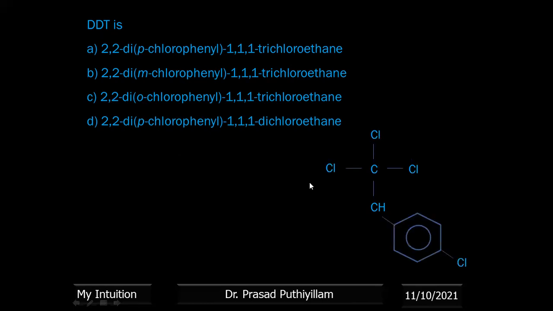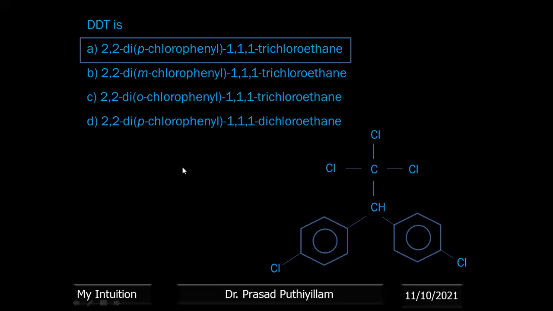Here the chlorine atom is in the para position in both cases of the diphenyl group. So it is 2,2-di-parachlorodiphenyl 1,1,1-trichloroethane. This is position 1, position 2. Position 2 contains two para-chlorophenyl groups.